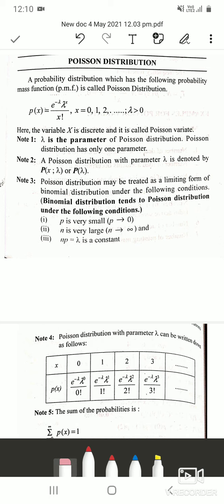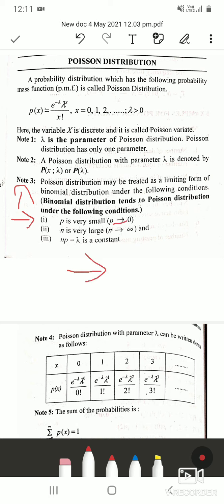So note 3 is an important one. Poisson distribution may be treated as a limiting form of a binomial distribution under the following conditions. The other meaning of this statement is binomial distribution tends to Poisson distribution under the following conditions. The first condition is p should be very small, that is p tends to 0.